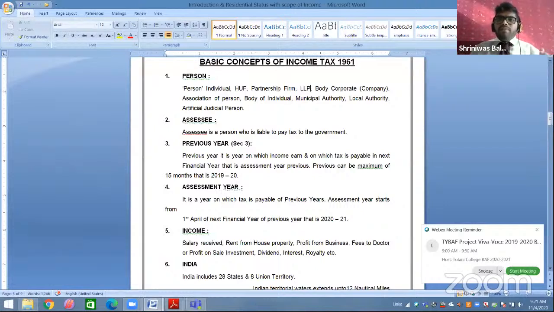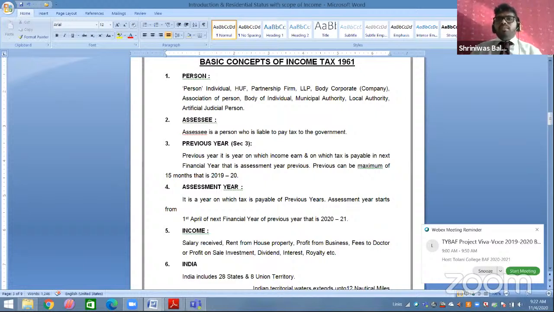Now, partnership firm, we all know partnership firm, right? Two or more partners come together, start something, make a partnership deed and all. They start with a partnership firm. Same is LLP. The only difference between partnership firm and LLP is about liability. In a partnership firm, liability is unlimited. In LLP, liability is limited. Now, body corporate means a company like XYZ company, ABC Limited, all types of private limited, public limited, all companies are covered here.